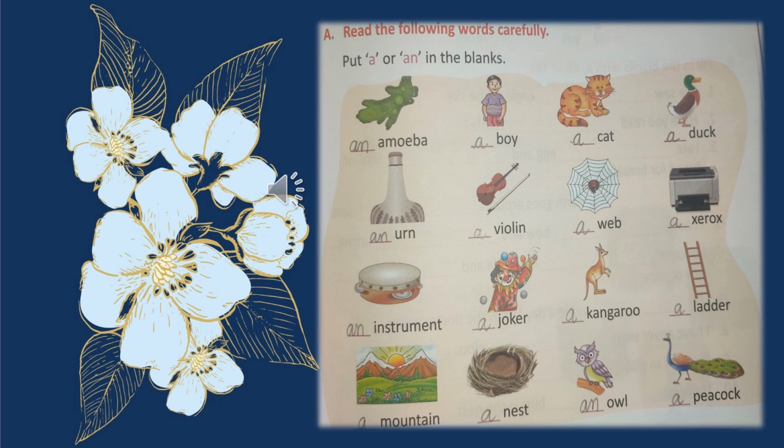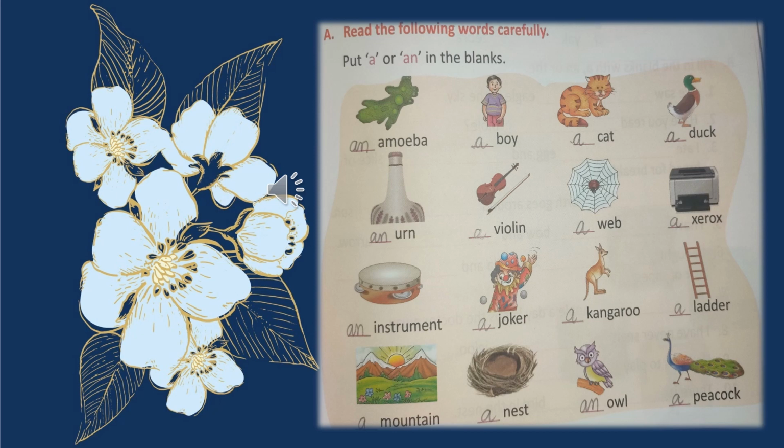Violin starts with v, so we will write a. Web starts with w, so we will write a. Xerox starts with x, so we will write a. Instrument starts with I, so we will write an. Joker starts with J, so we will write a. Kangaroo starts with K, so we will write a.